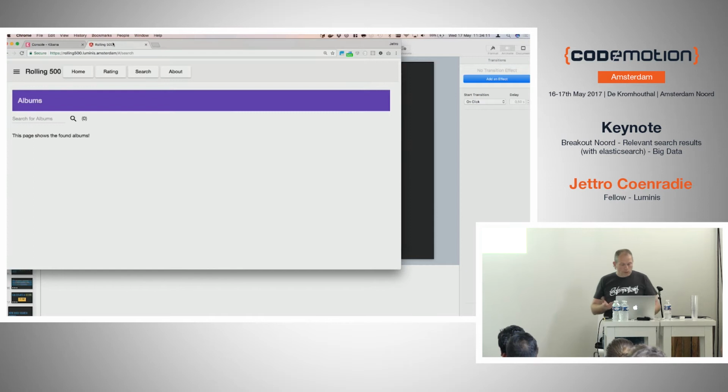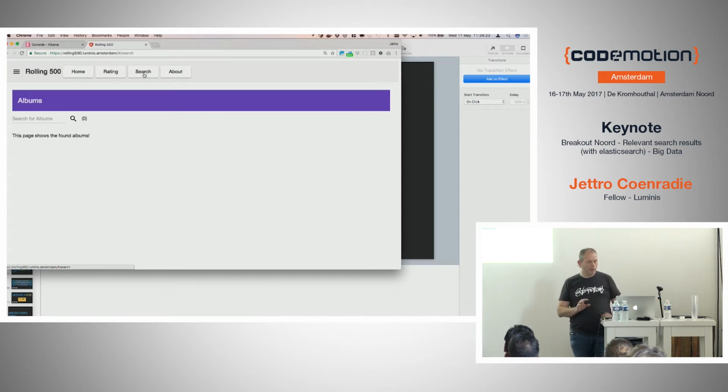So we're going to talk about search. I use a sample application that I created myself, and it's an index. I hope it starts. Well, I just continue talking and hope that it will work, or else we'll just do it without this part of the demo and the other part will work.